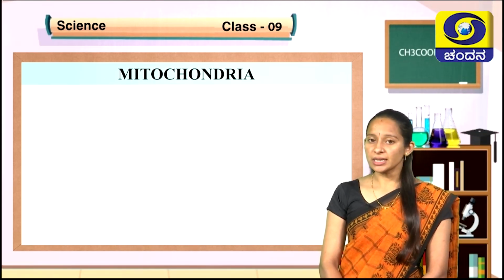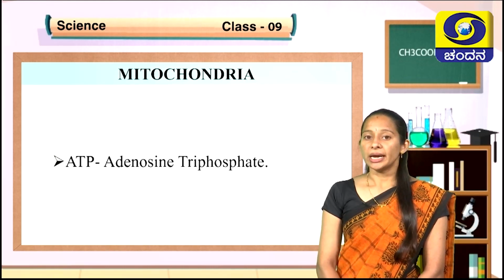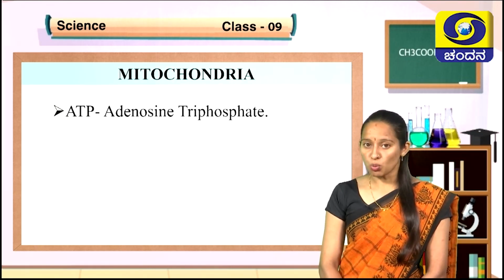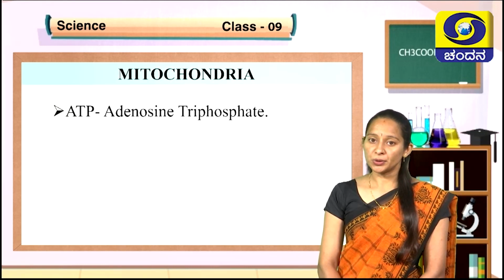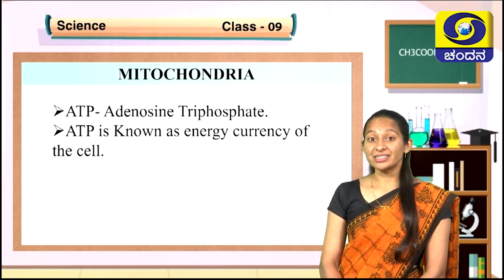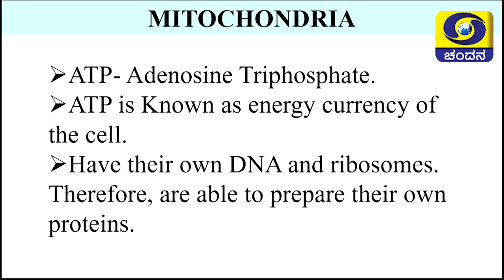Then what are these ATP molecules? ATP stands for adenosine triphosphate. They are energy rich molecules which are produced by mitochondria. Hence, it is known as the energy currency of the cell.